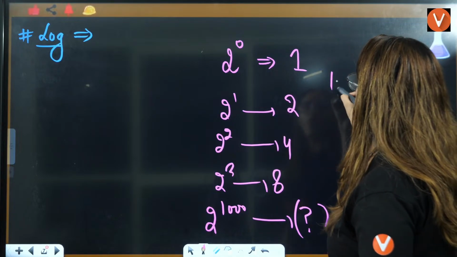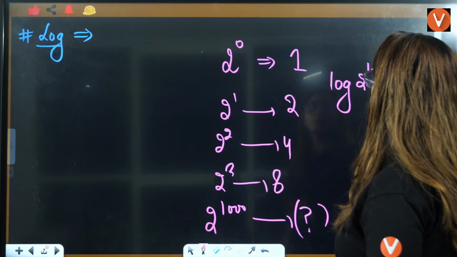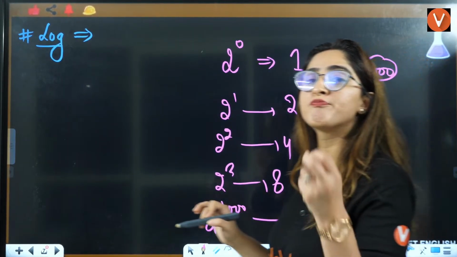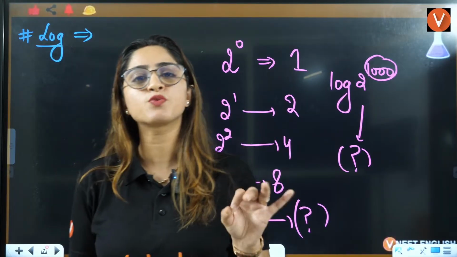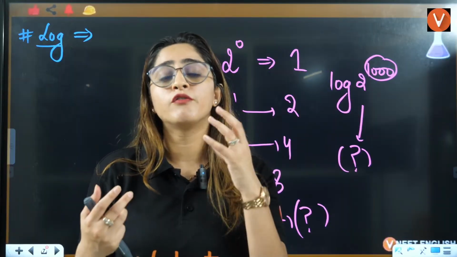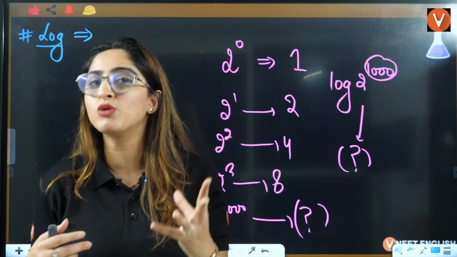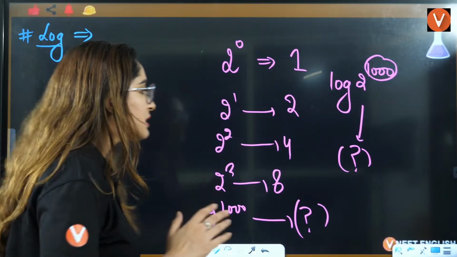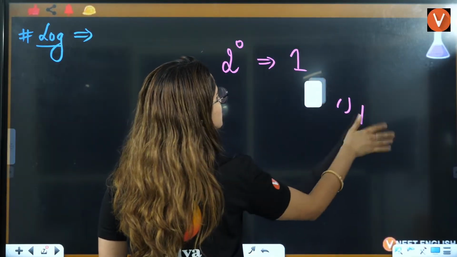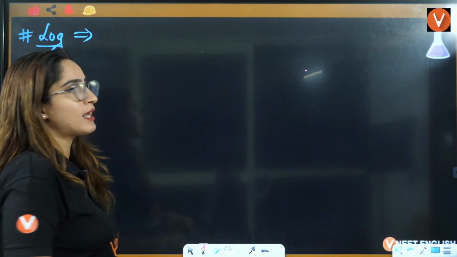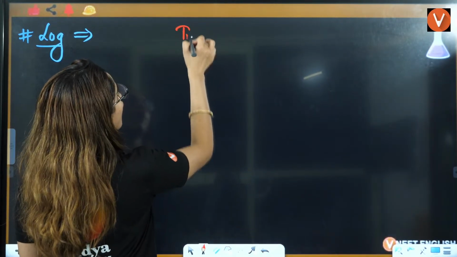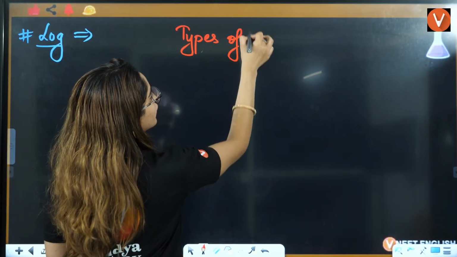If you take the log of 2 raised to power 1000, this value you can easily solve with the help of the properties of log. That's where, to make difficult calculations easy, we make use of log. That's why your formulas, they all are in log. That was the reason why log was needed. Now let us understand how many types of log you have.